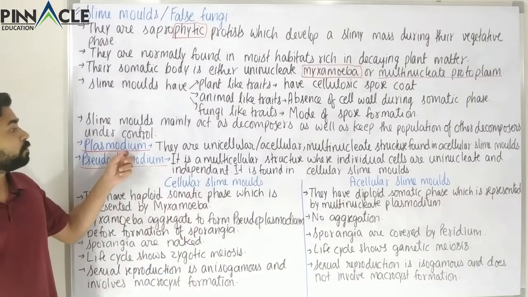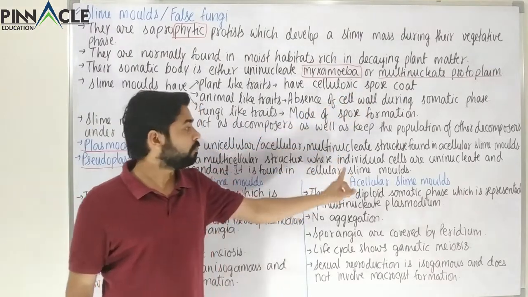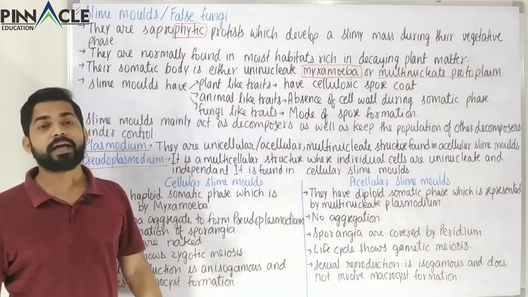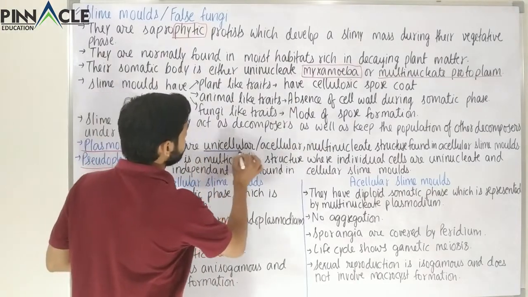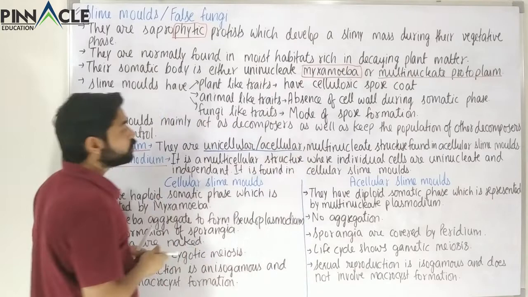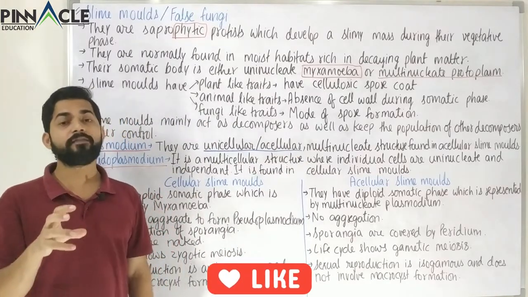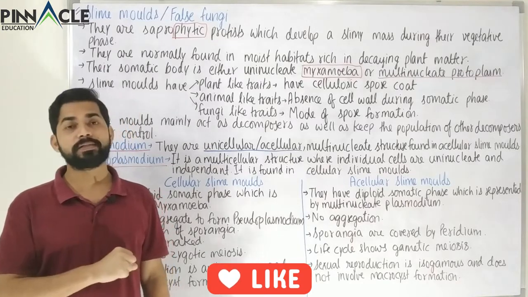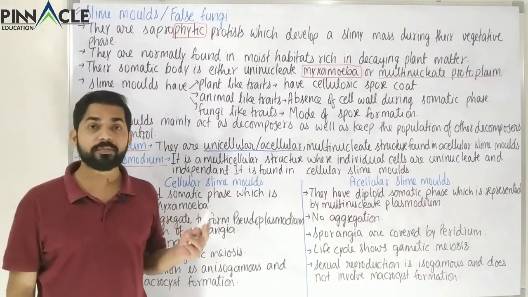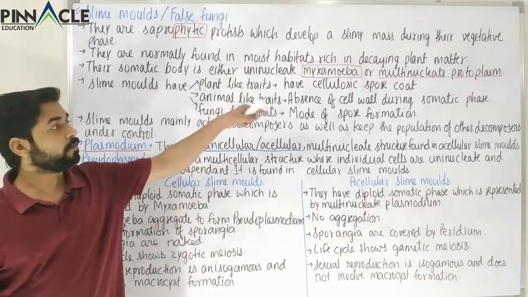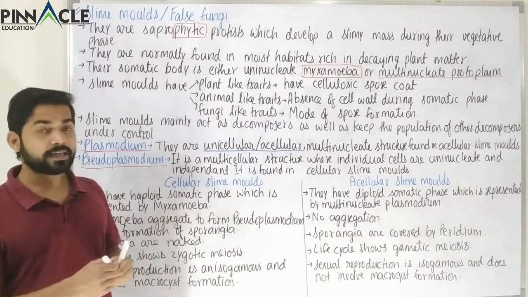So this Plasmodium is a multinucleate. We know from above that this is a multinucleate. Apart from that, it is also unicellular or acellular. So acellular normally means that these do not have all the properties of a normal cell. So either this Plasmodium could be unicellular or acellular, and from above we know it is multinucleate, and it occurs in a category of slime molds.